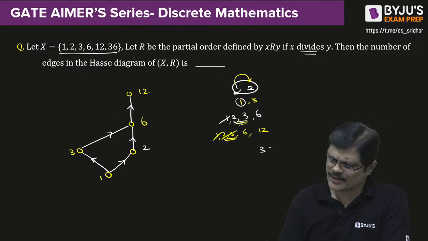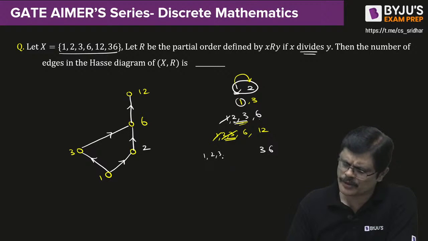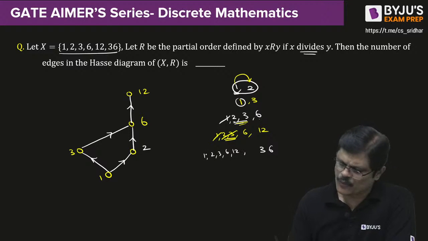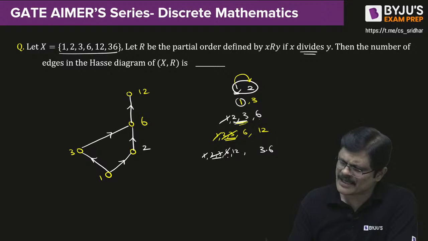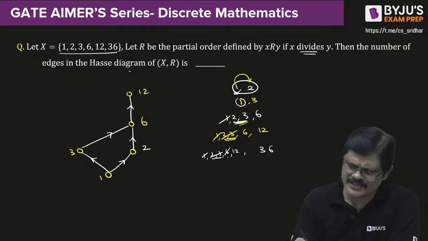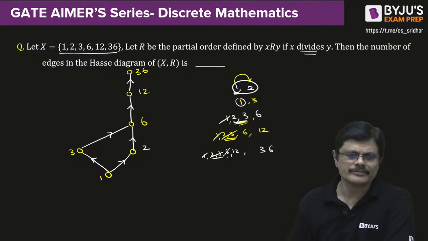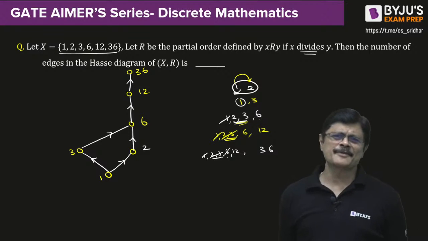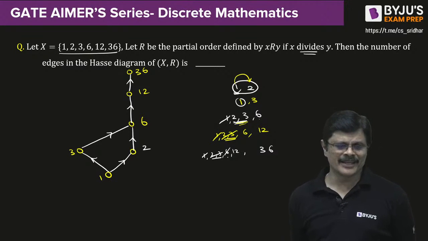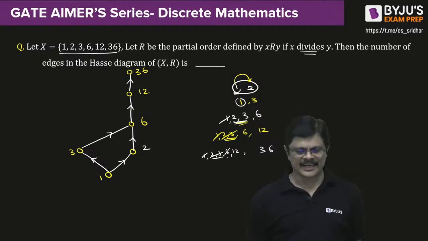Then finally 36. Who are all related to 36, my dear friends? Every number divides 36. So 1, 2, 3, 6, 12, 36. 1 is already covered by 2, 3, cancel them. 2, 3 are already covered by 6, cancel them. 6 is covered by 12, cancel it. 12 is not covered, so draw the circle of 36, and it covers 12, my dear friends. It's a beautiful technique. We can spend an entire day on Hasse diagram only, but here it's a crash course. In a crash manner, I gave the idea for that. So this is the Hasse diagram.